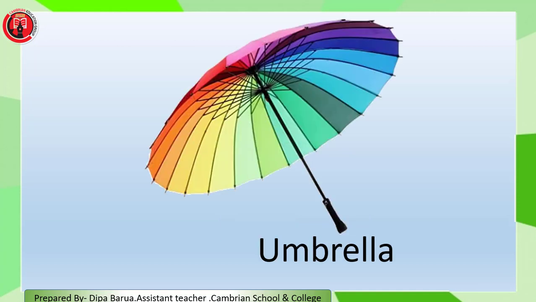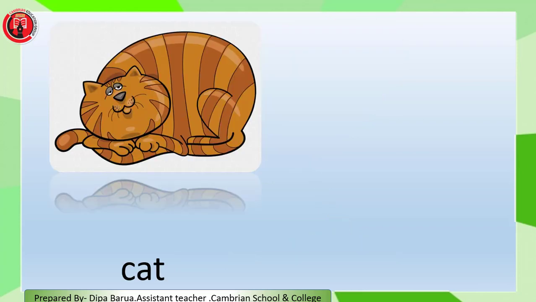Now next, it's an umbrella, a big umbrella. Here the word big describes the umbrella. So our adjective is big. Oh, it's a cat. It's a fat cat. And the word fat describes the cat. So the adjective word is fat.